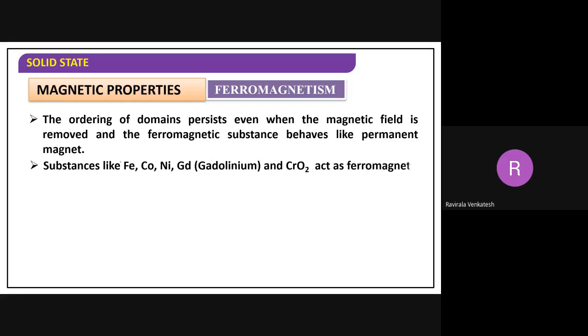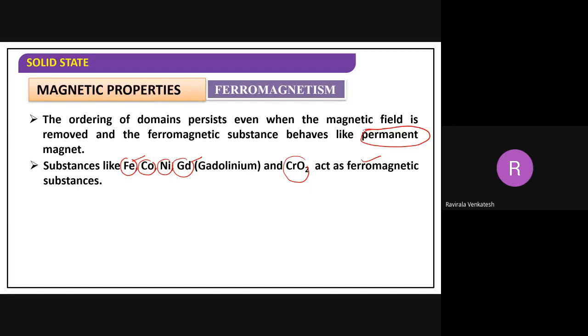Now, the examples here: iron, cobalt, nickel, gadolinium, chromium oxides. All these can act as ferromagnetic substances. What we have to remember for the exam? What is the main thing here? Examples are important. They may ask in MCQs, like, which of the following is an example of ferromagnetism. They will give one of the options as iron or cobalt. Even when the magnetic field is removed, they can act as a permanent magnet. This you have to remember.